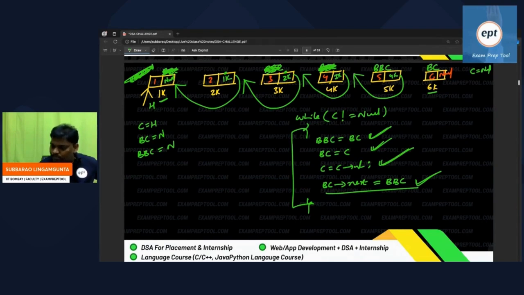Now who is the middle person? Before current. Before current next is equal to before current. I think 5k, we will go here. Yeah, like that all done. Now when you see this, the while loop will come back again. C not equal to null? No, it is equal to null. That means reverse of every node is done.